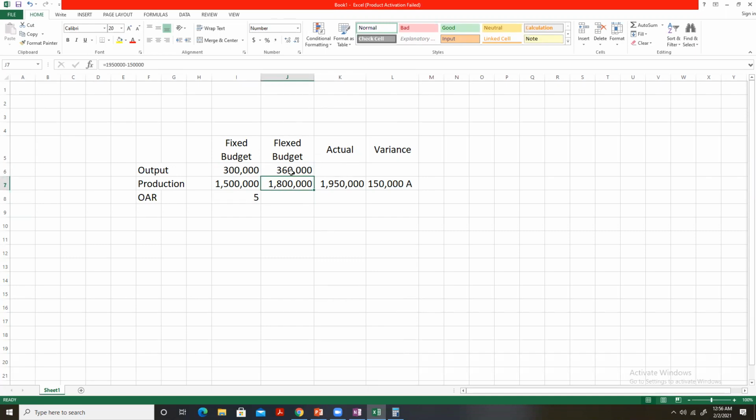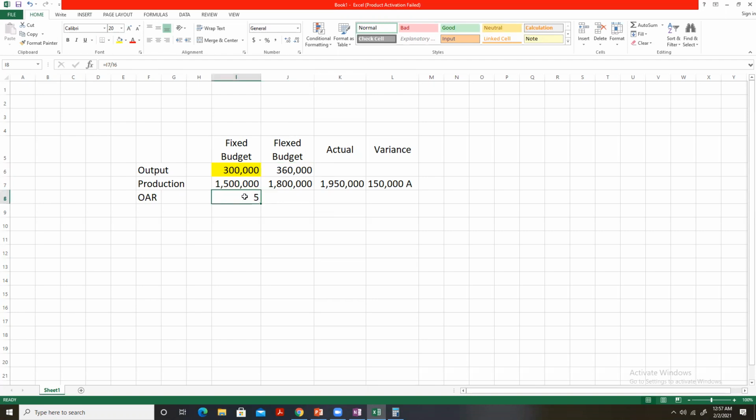So what companies do is they flex the budget to the actual activity level. This 300,000 is the budgeted activity level, and this 360,000 is the actual activity level.